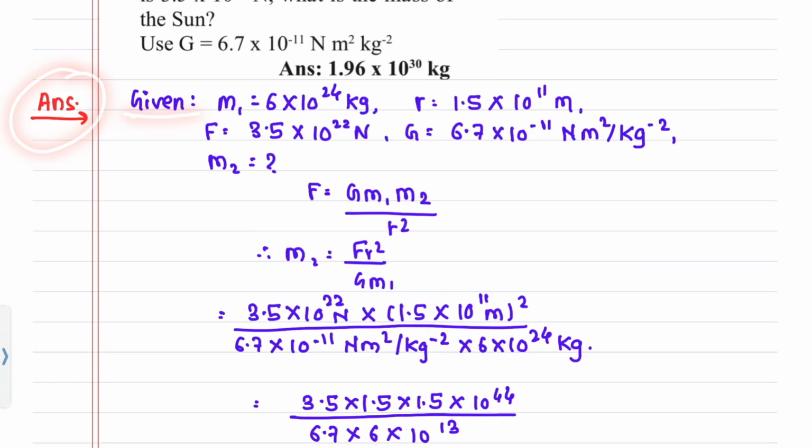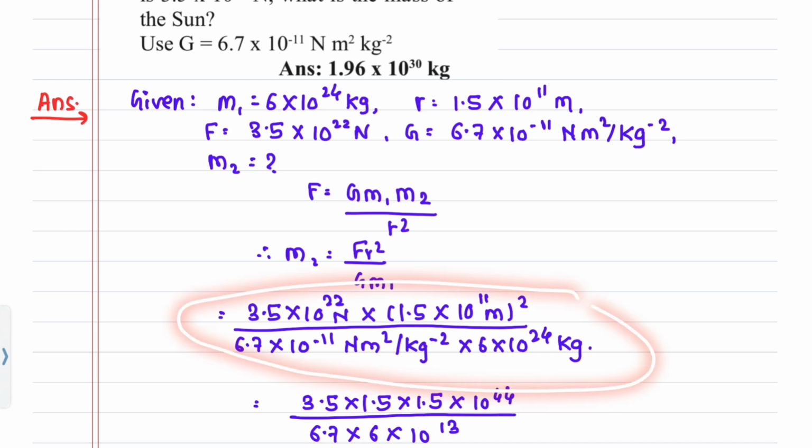Given m1 equals 6 into 10 raised to 24 kg, r is equal to 1.5 into 10 raised to 11 meter, F is equal to 3.5 into 10 raised to 22 Newton, G is equal to 6.7 into 10 raised to minus 11 Newton meter square per kg square. m2 is what? Formula: F is equal to G m1 into m2 upon r square. Therefore m2 is equal to F r square upon G m1.